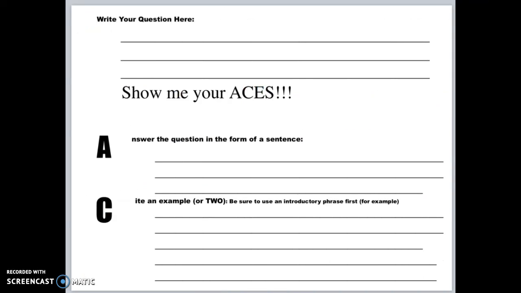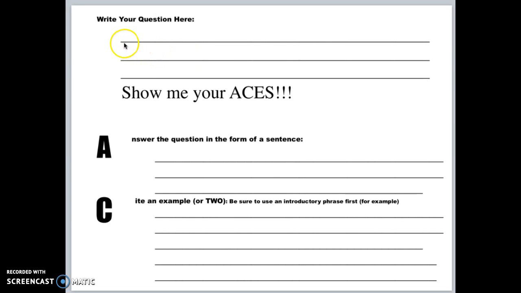So what you're going to do is take the ACES worksheet that I gave you, and basically just fill out the worksheet as you go through the reading to write a summary of the editorial that you choose to read. The first thing you're going to do is ask a question before you read. This section here, write your question here, happens before you read the editorial.